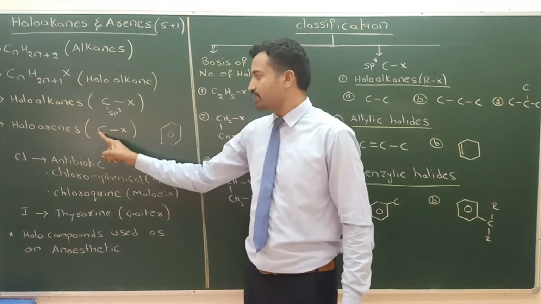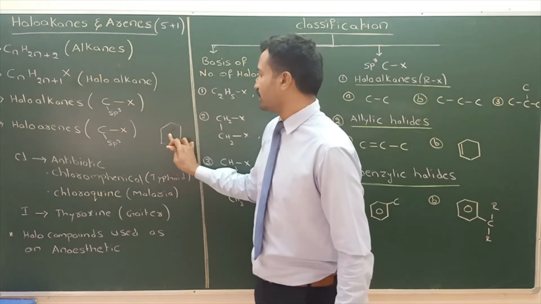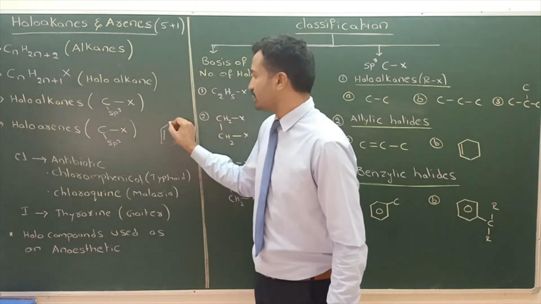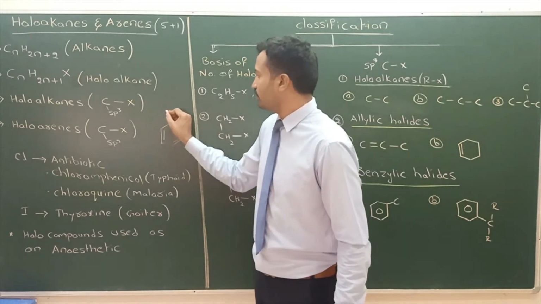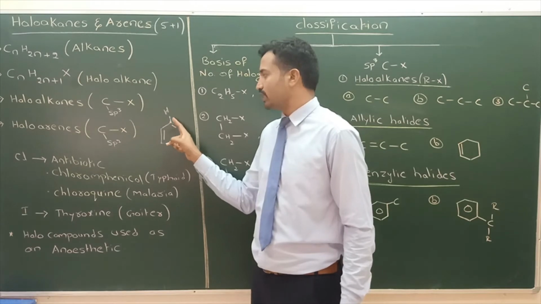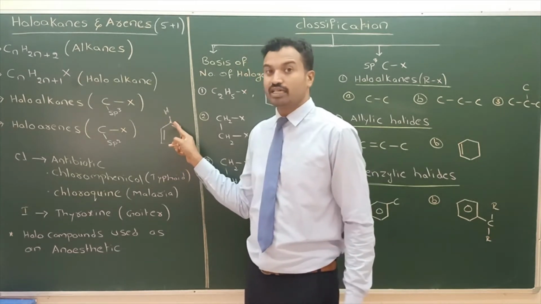The carbon hybridization is sp2, with alternate single and double bonds. If we see this carbon, hydrogen is there. The number of bonds is 4: 3 sigma bonds and 1 pi bond.